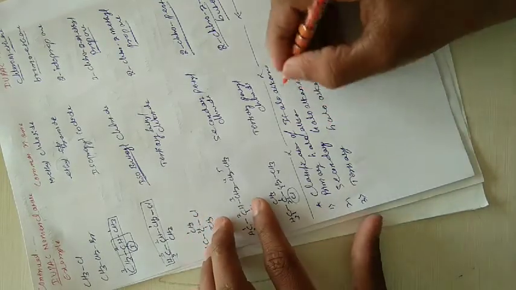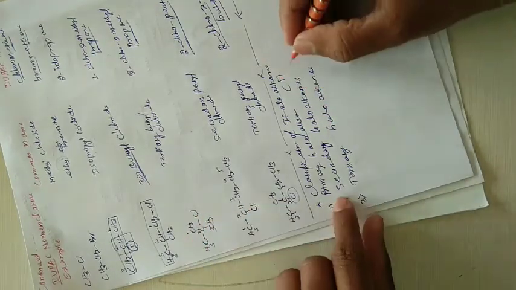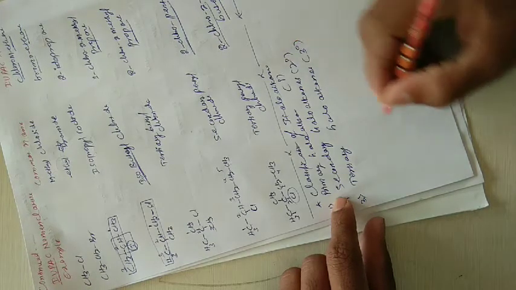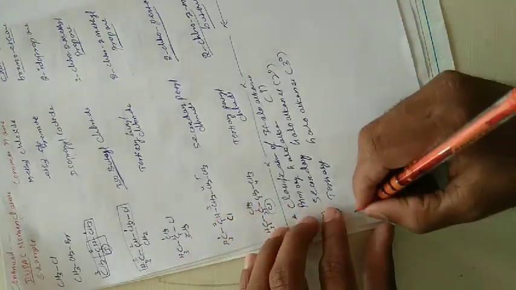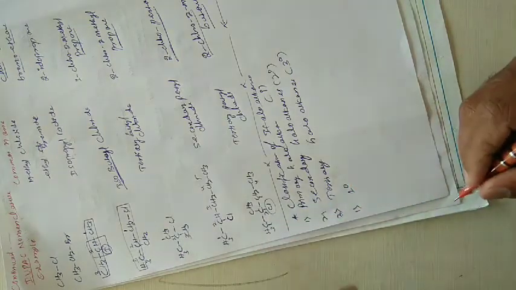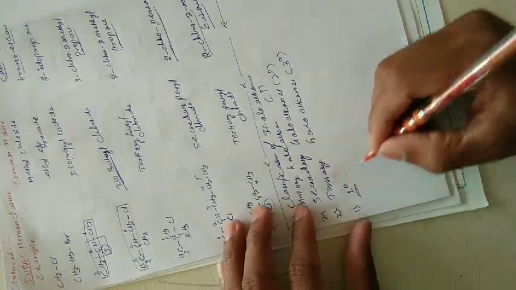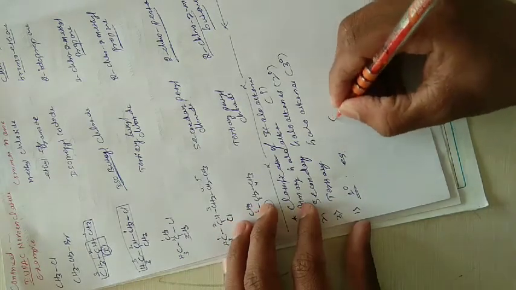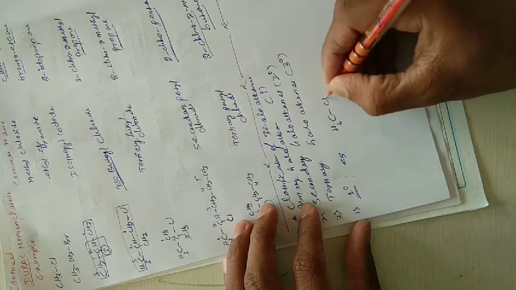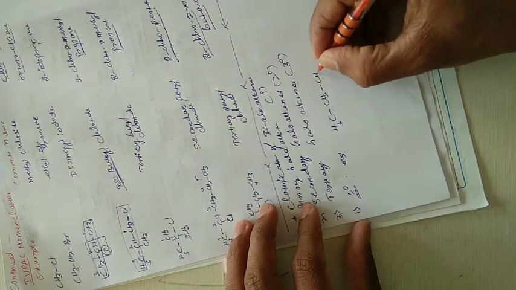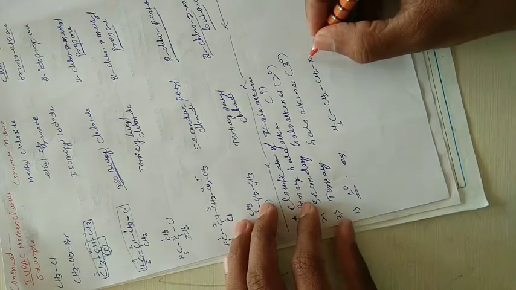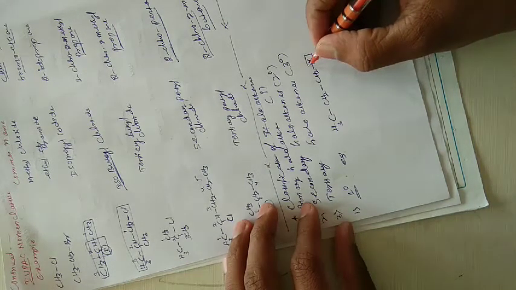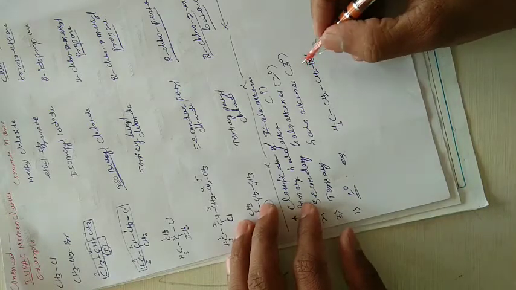Another name: 1 degree is called primary, 2 degree is called secondary, and 3 degree is called tertiary. The first point we are going to study is primary haloalkanes, or 1 degree haloalkanes. An example is very simple: CH3, CH2, CH2, X. This X indicates a halogen, directly attached to a carbon.